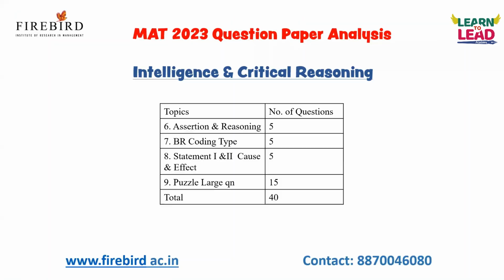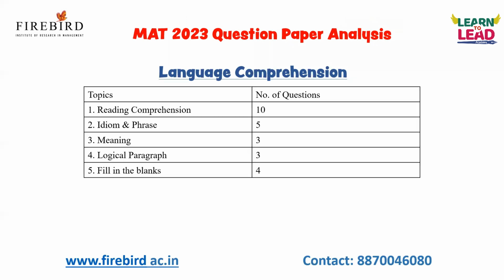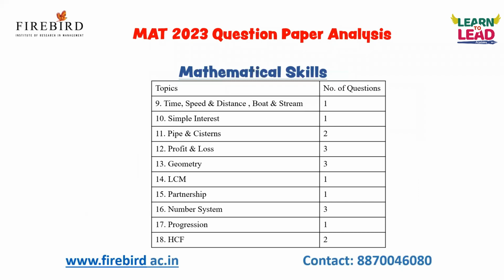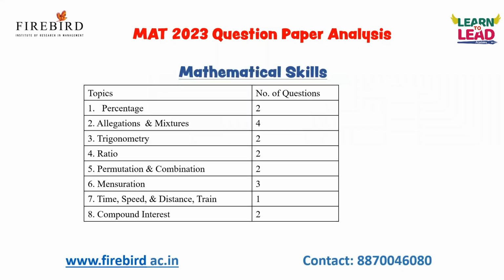After completing intelligence and critical reasoning, in the next half an hour, come back to data analysis and sufficiency. After completing this, go to the mathematical skills questions and keep the last 10 minutes for attending Indian and global environment questions. So this is how you have to plan.